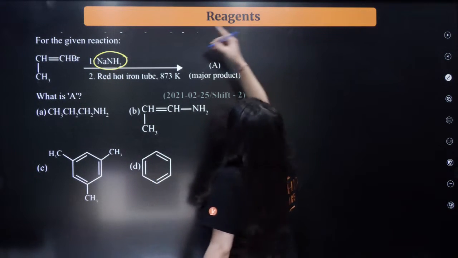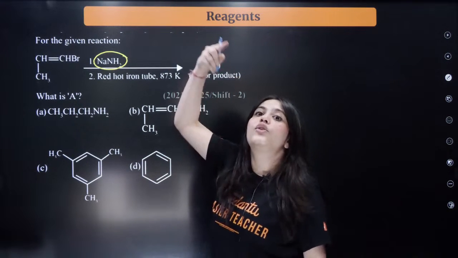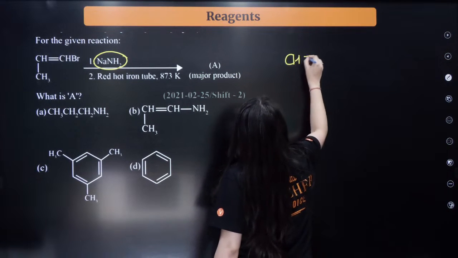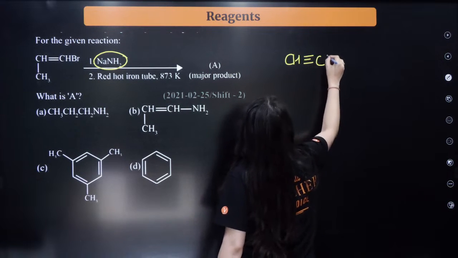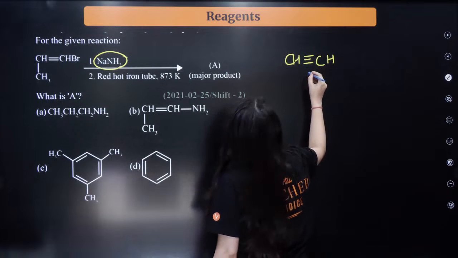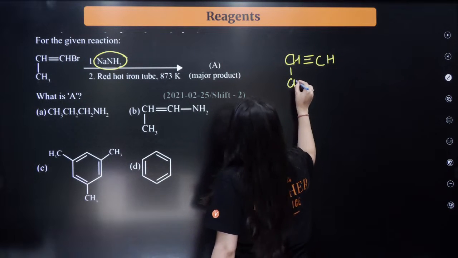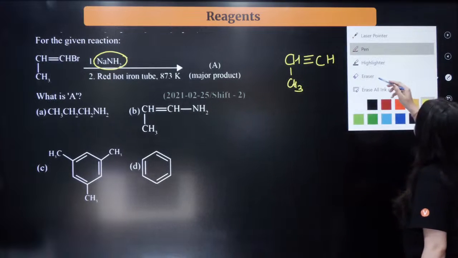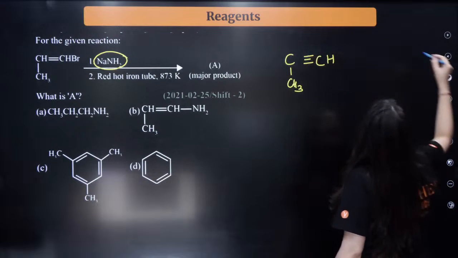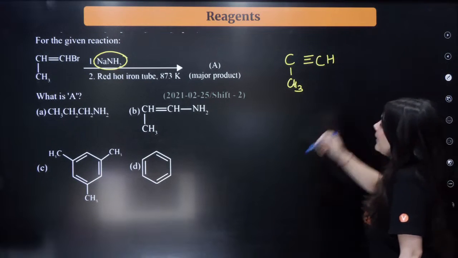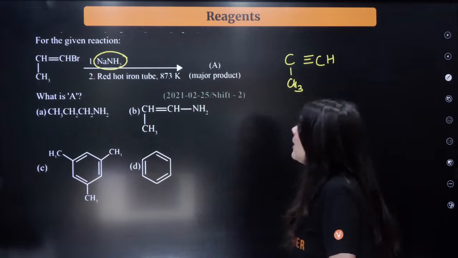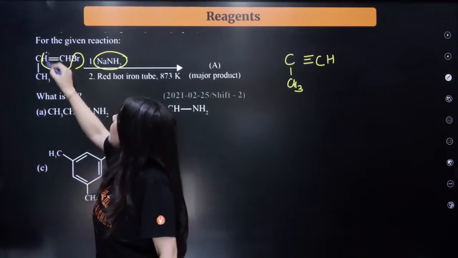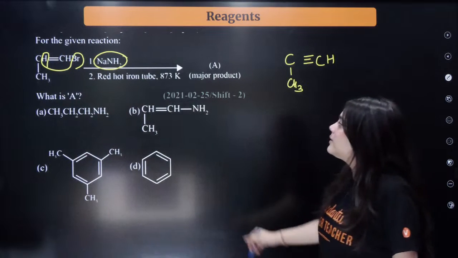So sodamide is a very good reagent for this. It will give CH triple bond CH, and here the CH3. So with sodamide, I'm getting an alkyne product. Sodamide has taken away HBr from the molecule. Now what is the next thing?